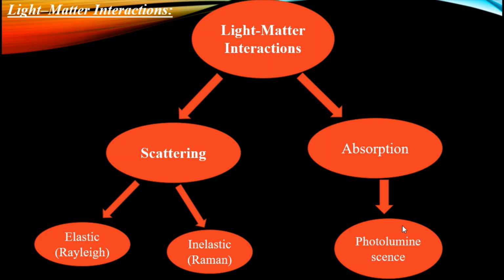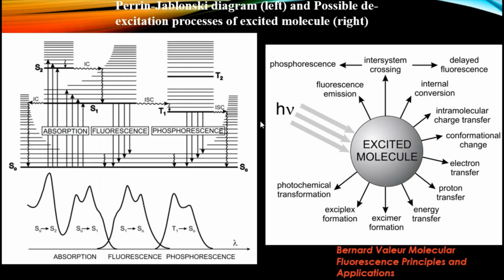When the molecule de-excites from the first excited singlet state to the ground singlet state, this process is called fluorescence. The many photoluminescence processes, that is phosphorescence and fluorescence, are shown in the Jablonski diagram. This diagram and these figures are extracted from the book Valeur, Molecular Fluorescence Spectroscopy. You may also read or download this book from the internet.